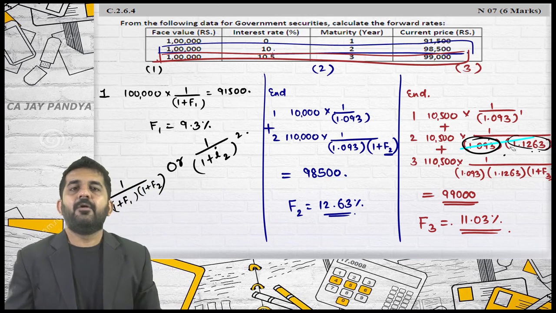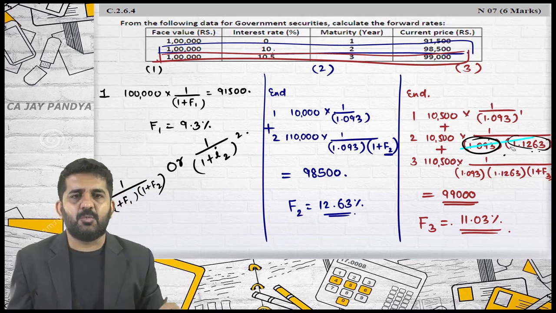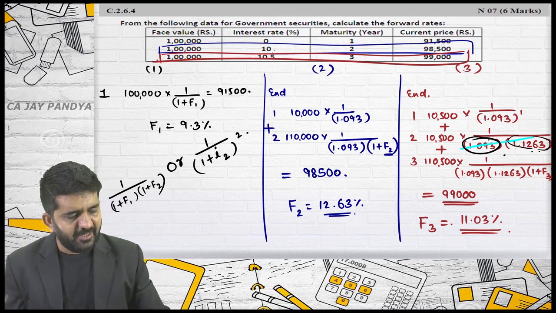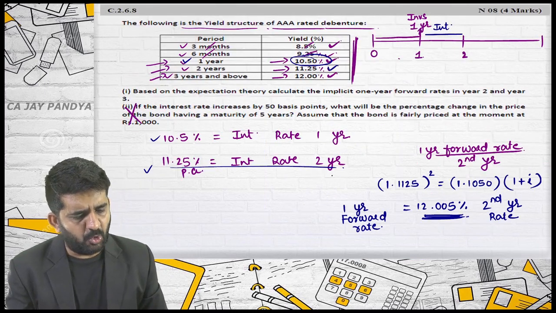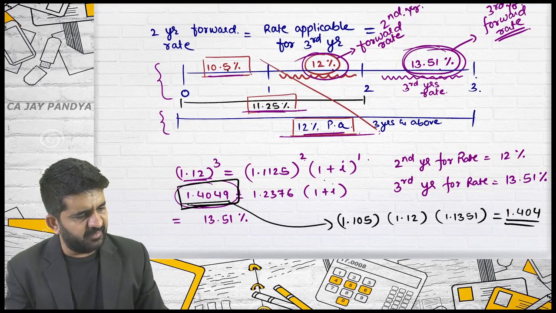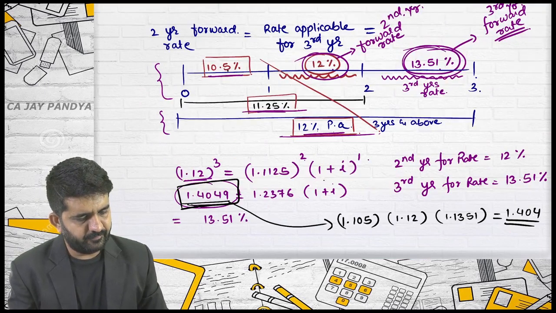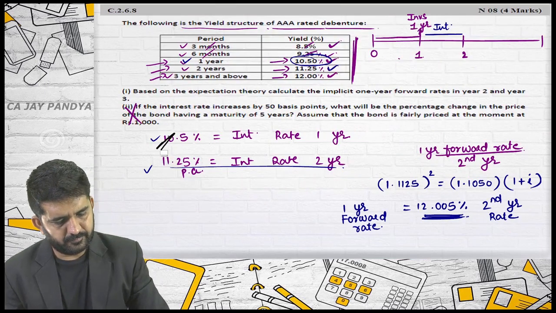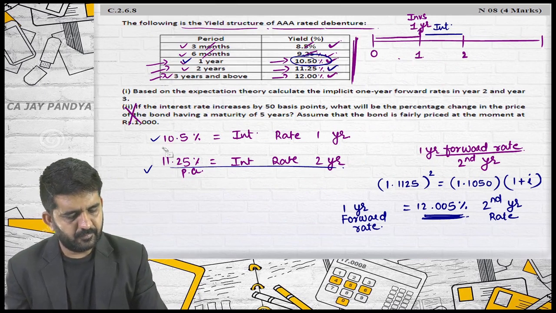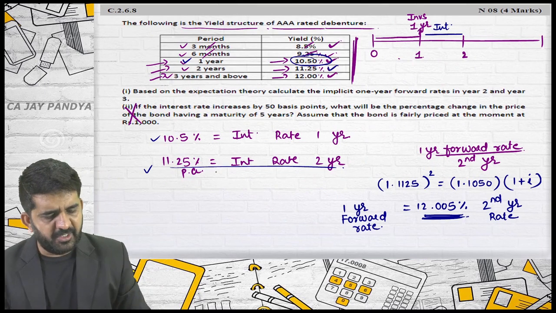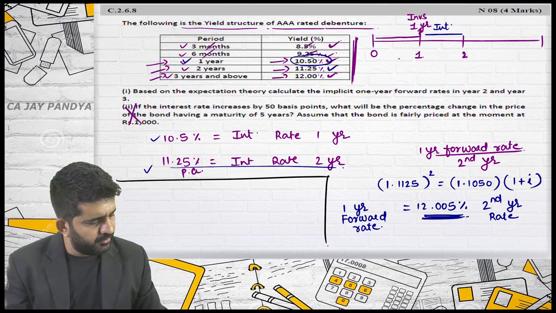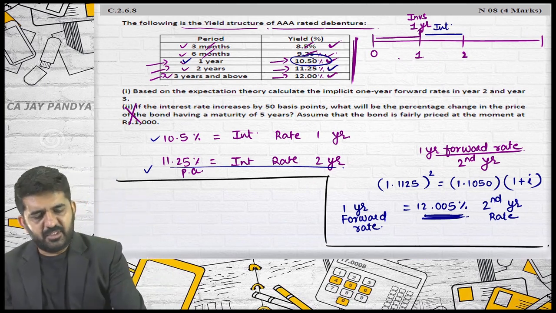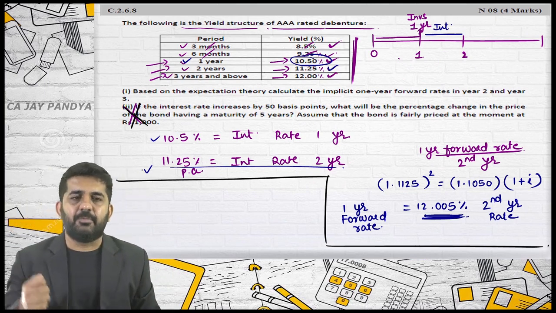And this is the only way by which you can find out these answers where the forward rates are directly given. We are going for another question which we have already solved yesterday, but we will be solving it once again. What we'll be doing is, we will not be finding out the second answer. Second answer we'll be doing later on.